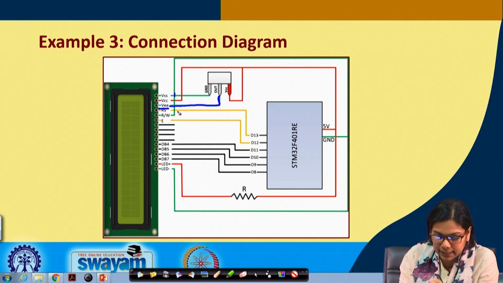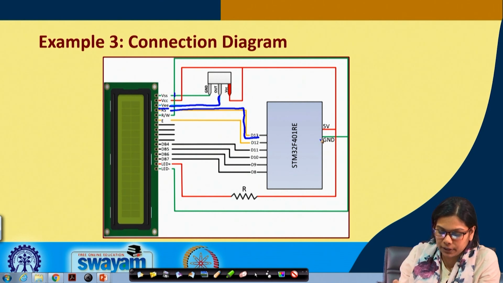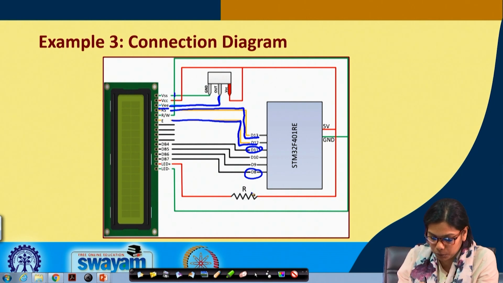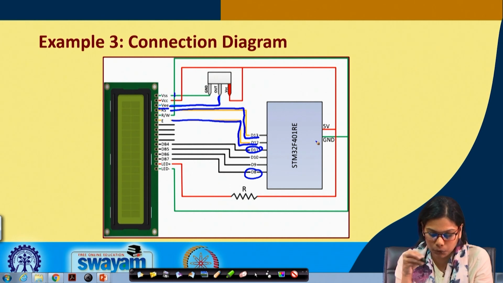Then the register select is connected to D13. Read write is permanently connected to ground because we are only writing here. Enable is connected to D2, DB4 to DB7 are connected to D11 to D8, and finally this LED is connected through a resistance to 5 volt, and the next one is connected to ground. This goes with the connection with STM. Okay.